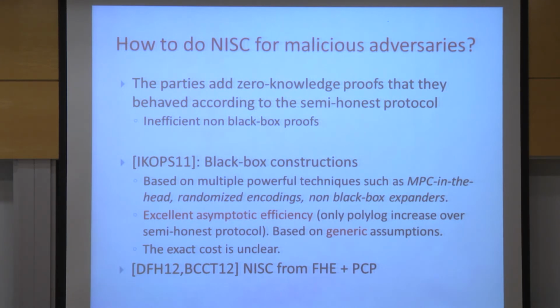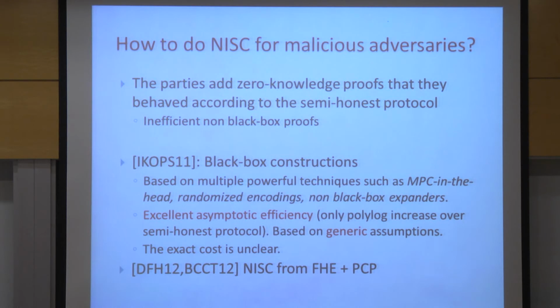They used pretty powerful techniques, such as MPC in the head and randomized encodings, and they achieved what seems to be excellent, even optimal, asymptotic efficiency compared to the semi-honest protocol, which is the best you can hope for. You just increase the overhead by a polylogarithmic factor. So asymptotically, this has excellent performance.